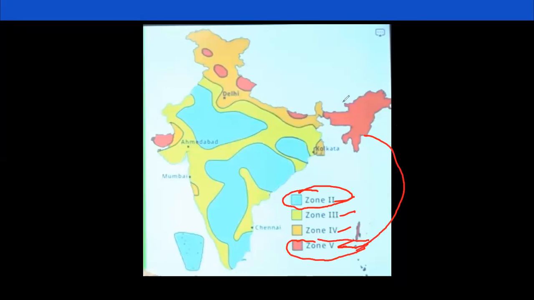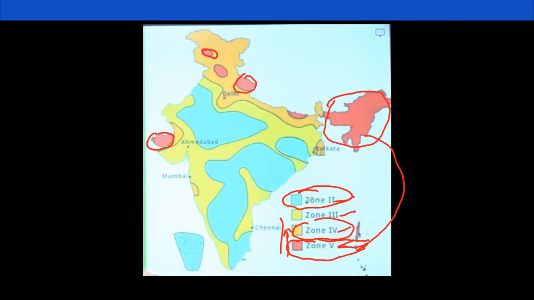Which area comes in the red zone? This part of India where Assam and Nagaland states come, and this part also, and here near Delhi, and the Jammu Kashmir area, these are some red zones for earthquakes, right? Orange is the second level, and like this different zones are divided.